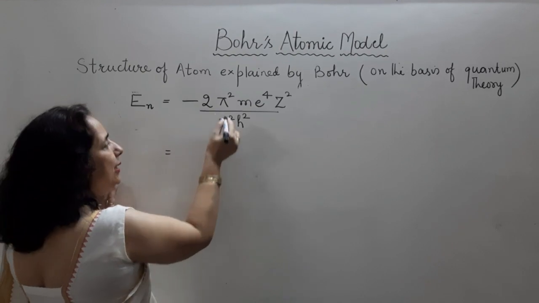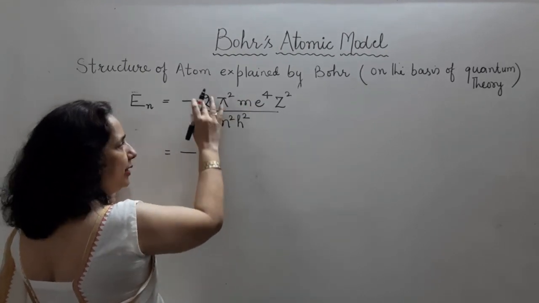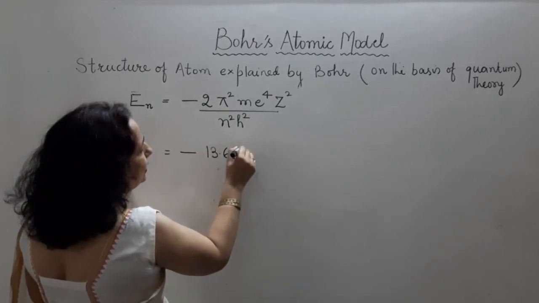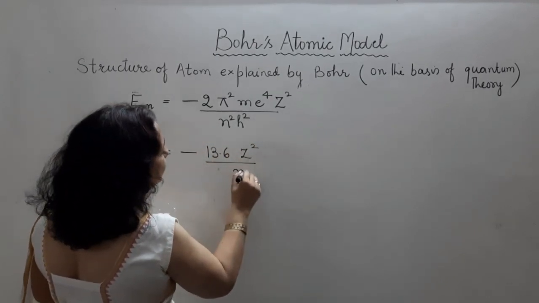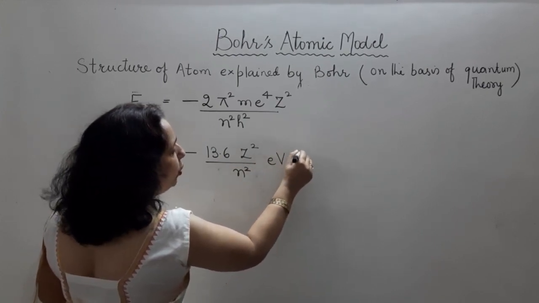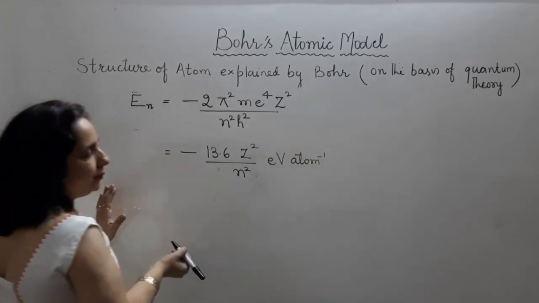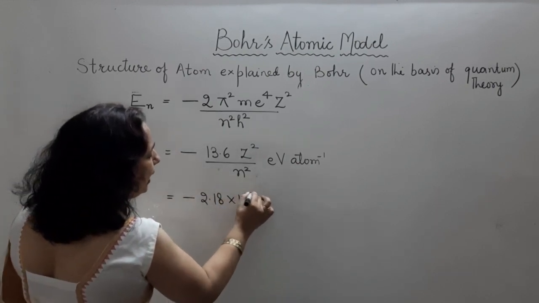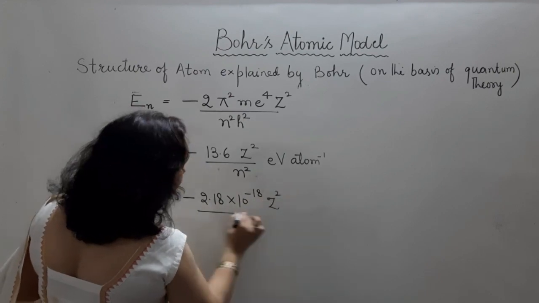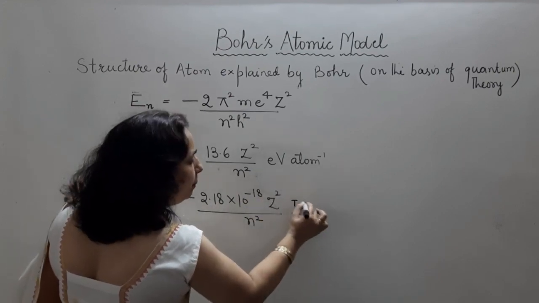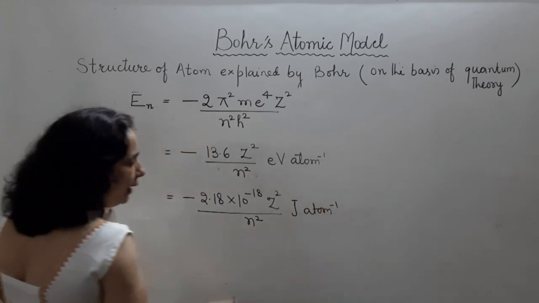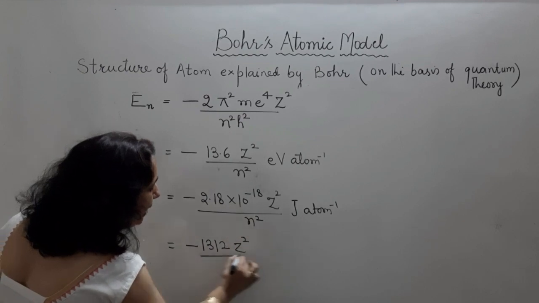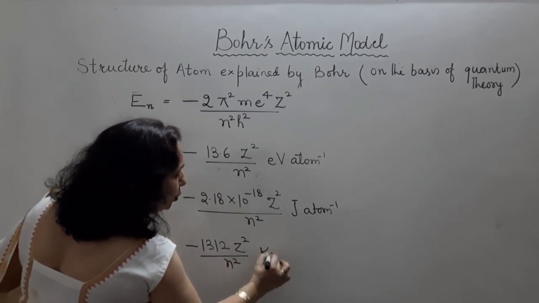But इसको solve करेंगे, all these constants are solved as minus 13.6 into z square by n square, and it is in electron volt per atom. It will be equal to minus 2.18 into 10 raised to power minus 18 z square by n square. Now it is in joule per atom. For one atom in joules. And if it is minus 1312 z square by n square, now it is in kilojoule per mole.